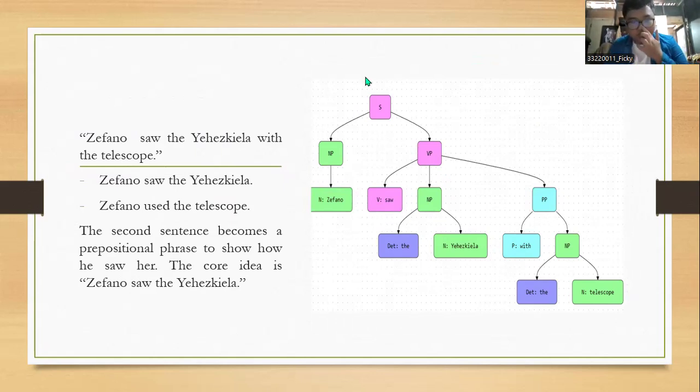It is divided by NP and VP. The NP is Stefano as a noun, and the VP is divided by 3. The first one is the verb saw, and the NP, the girl. The is the determiner, girl is a noun. And the second one is a prepositional phrase. First one is the preposition with, and the NP, the telescope. The is the determiner, telescope is a noun.